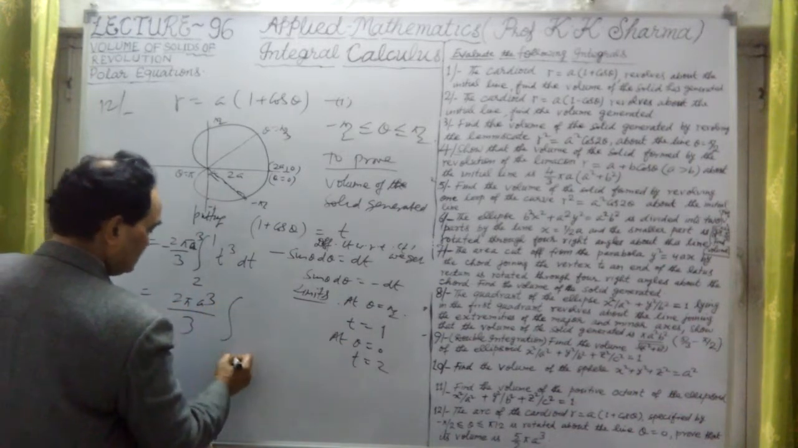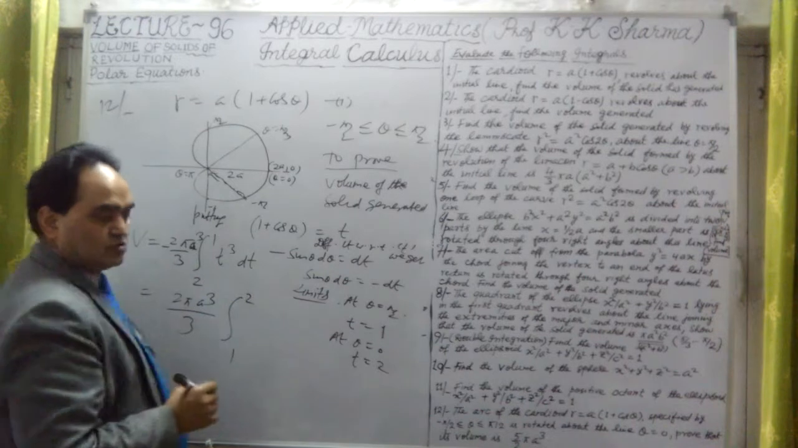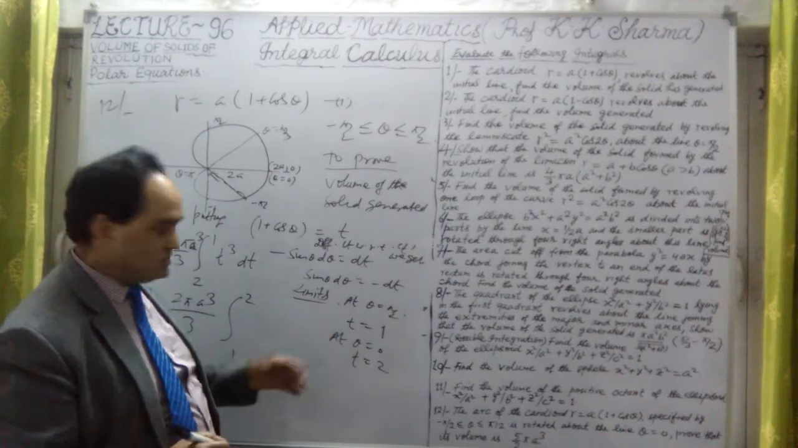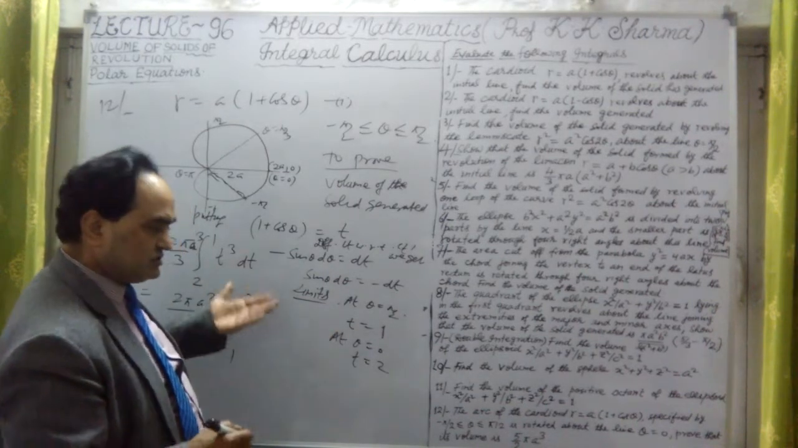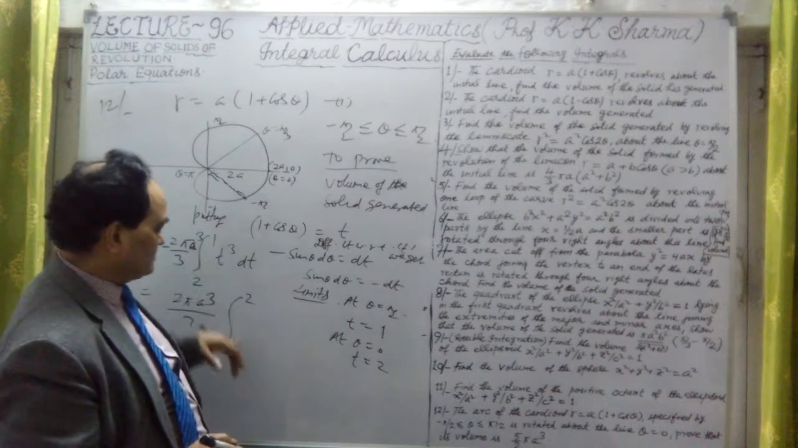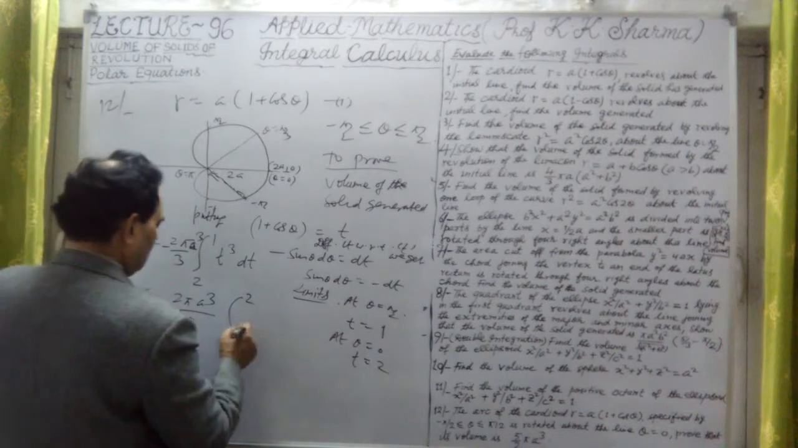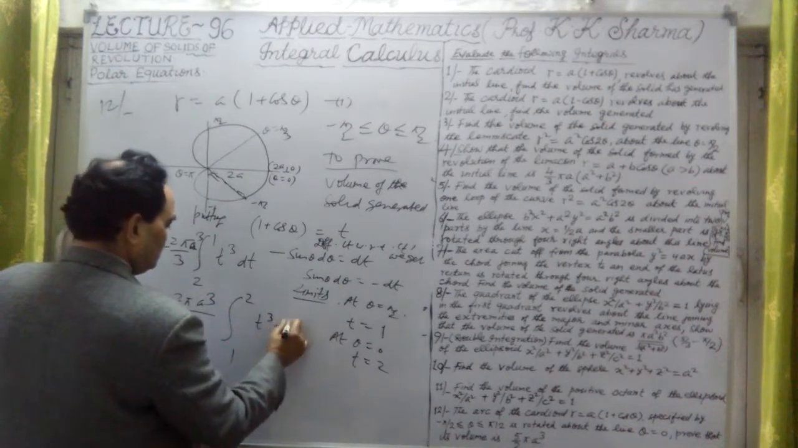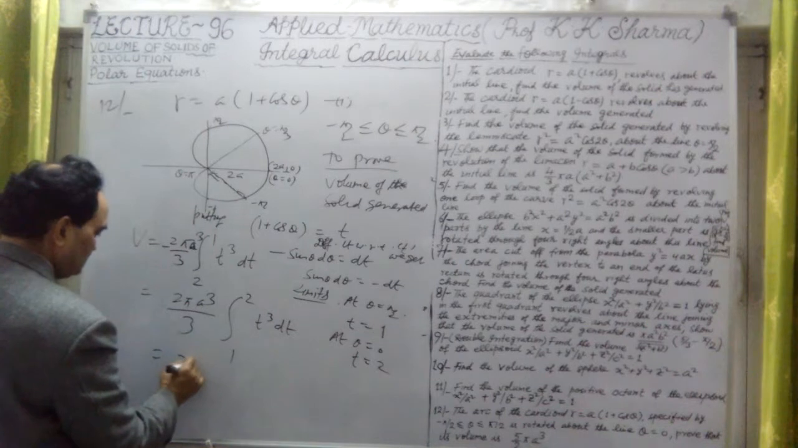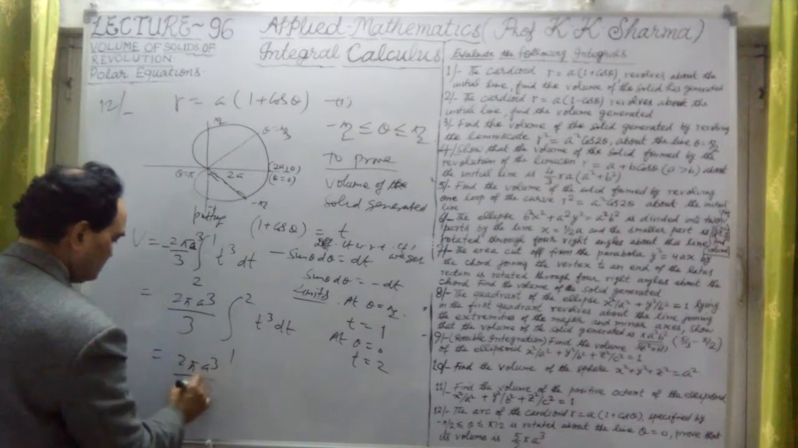Now limits, let me write 1 to 2, because when this minus sign is changed, the limits can be interchanged. The lower limit has become the upper limit and the upper limit has become the lower limit. This is 1 to 2 now. This is tq into dt. Integration now can be done. It is 2 pi aq upon 3.